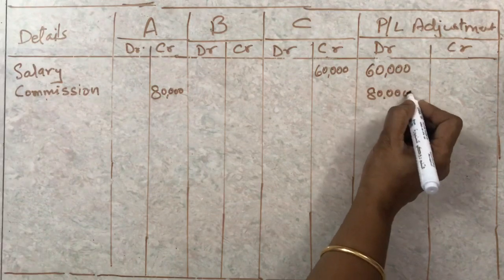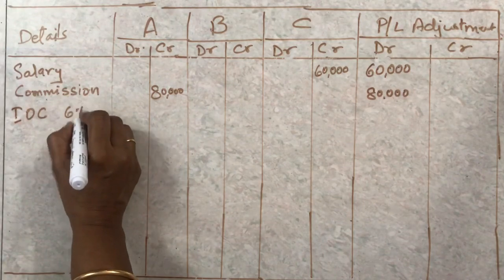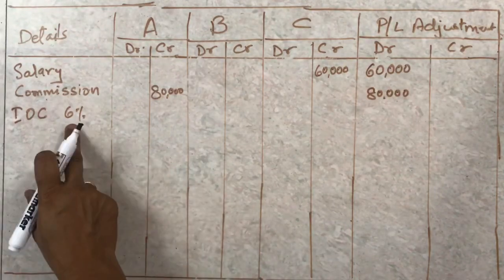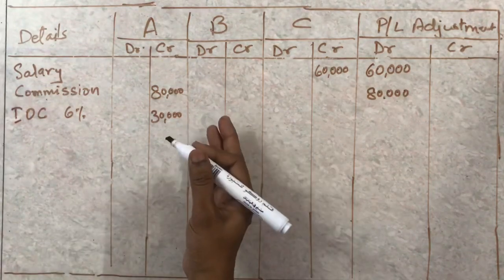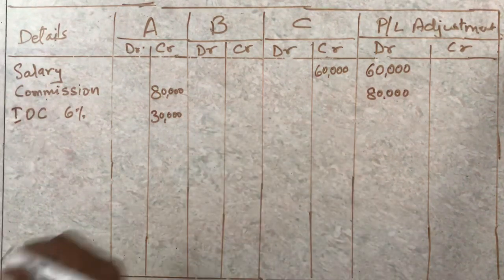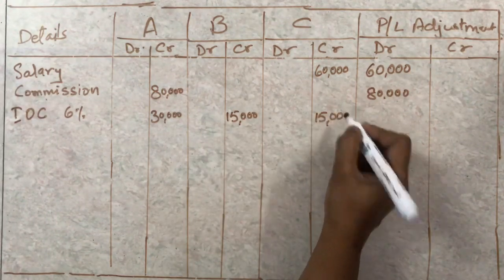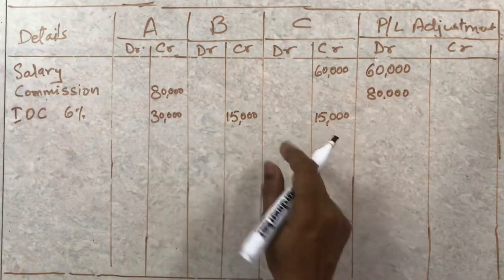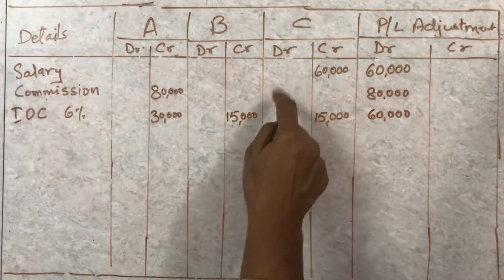Third was the interest on capital. This was at the rate of 6%. A's capital was 5 lakh. If you calculate, it comes to 30,000 for A. It was 2,50,000 for B and 2,50,000 for C, so it is going to be 15,000 each. 15,000 for B and 15,000 for C. So total, 30, 15, 15, it will become 60,000. So you are going to write here 60,000. These three things we had not given. This is called restoration.